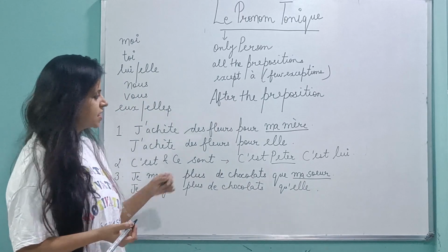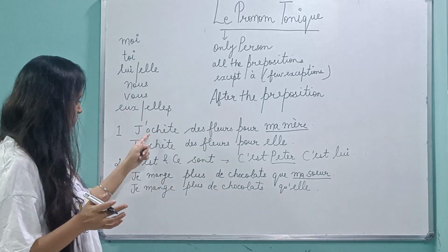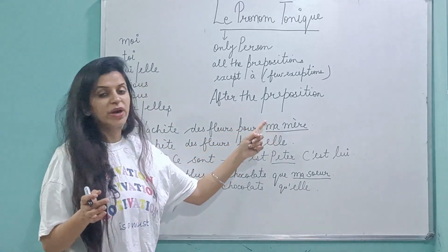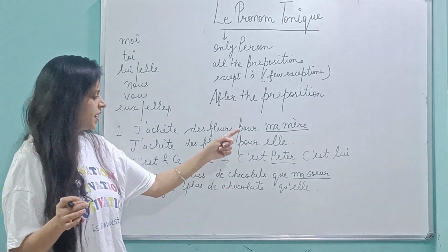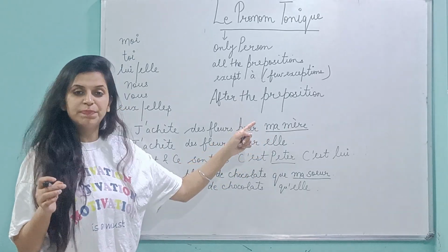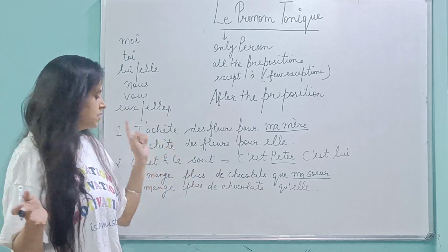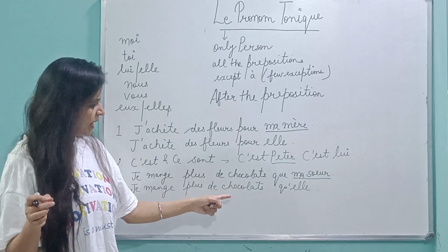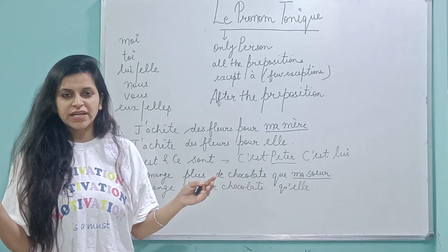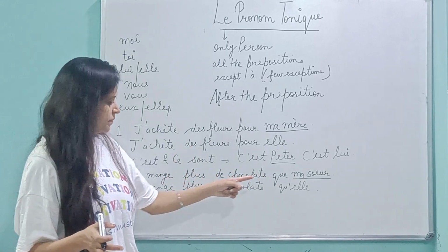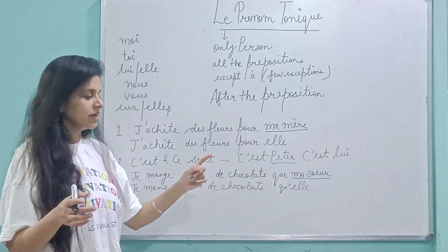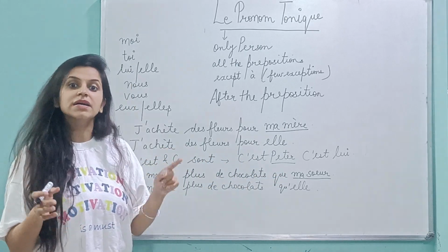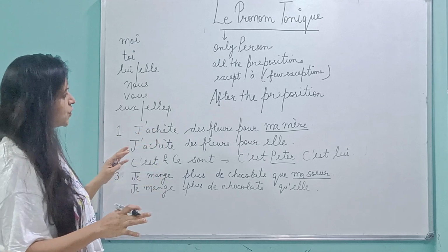Okay, so these are the usages of pronom tonique. Number one, it's used after the preposition, wherein we are talking about person. Preposition will be there and tonique will be placed after the preposition. Okay, the next usage is with c'est and ce sont. The next one is for comparison. Comparison, how are we going to know that it's comparison? In the sentence, it will be que. Okay, this means than. I eat more chocolates than my sister. So this is about pronom tonique.